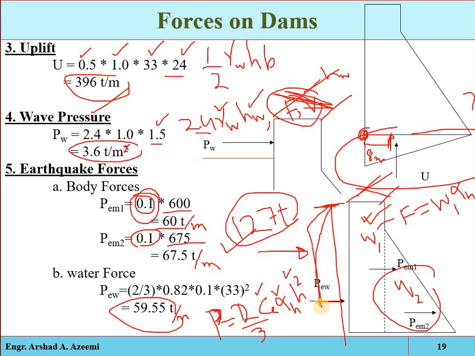So now you can compare the different types of forces, if you know the total length of the structure: the water pressure, uplift pressure, wave pressure, and the earthquake pressure. So this was all about lecture number 11, in which we have mainly discussed the different types of forces: weight of the structure, water pressure, uplift pressure, wave pressure, silt pressure, earthquake pressure, ice pressure, wind pressure, and temperature pressure, subject to the location. These are the different types of forces which are acting on the dam structure. Thank you.